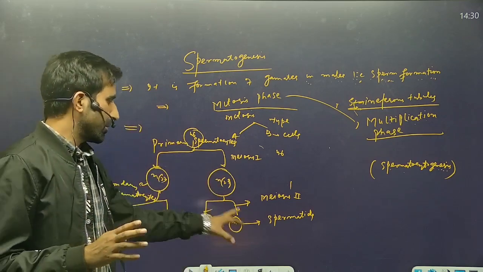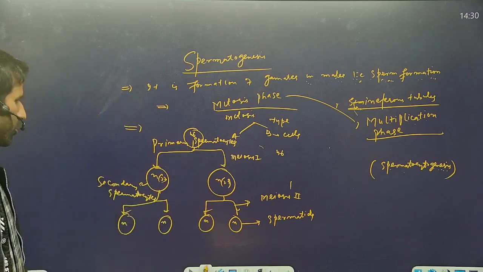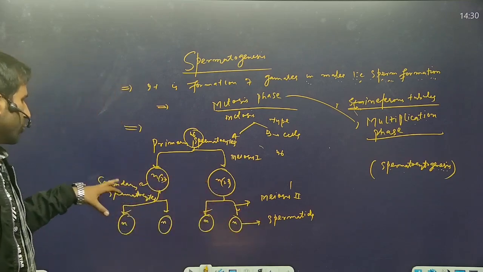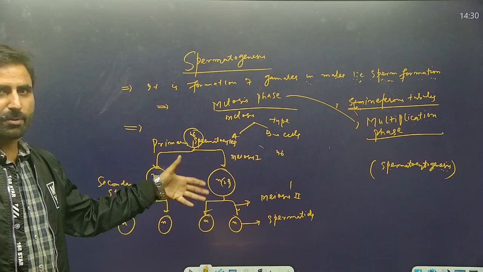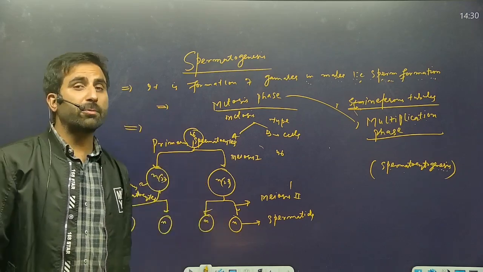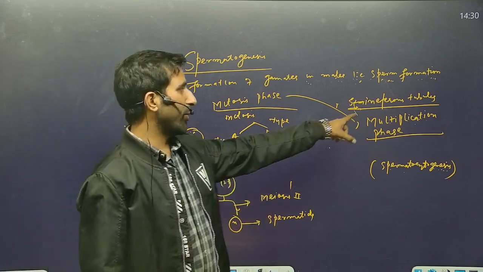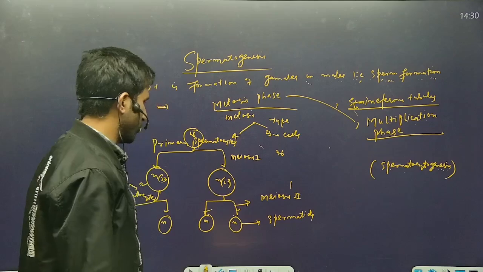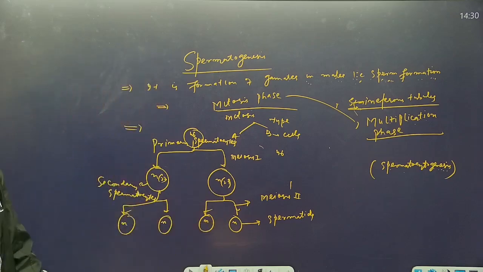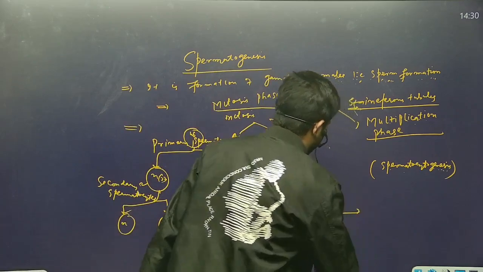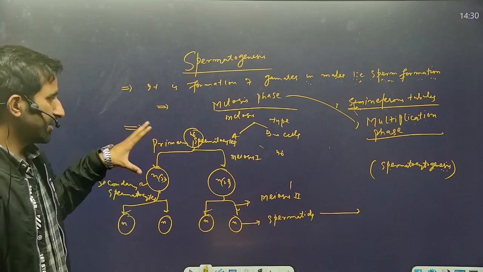These spermatids also have a haploid number of chromosomes. What is the difference between secondary spermatocytes and spermatids? Secondary spermatocytes are haploid, but not true haploid cells. Spermatids are true haploid cells, and all of this occurs in the seminiferous tubules.